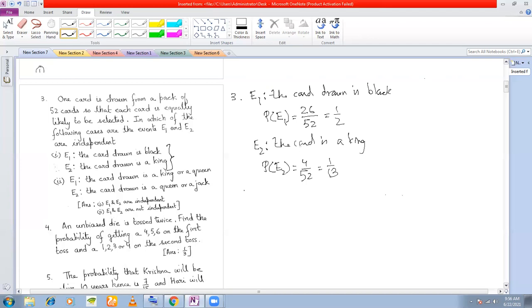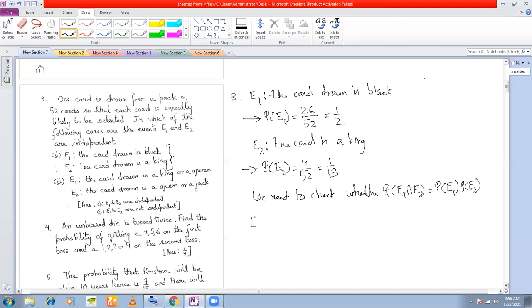So in order to check whether these two are independent, we need to check whether the probability of E1 intersection E2 is equal to the product of the individual probabilities. If we can show that P(E1 intersection E2) is equal to P(E1) into P(E2), then we can say the events are independent. So we know P(E1) and we know P(E2). Now how to calculate P(E1 intersection E2)?